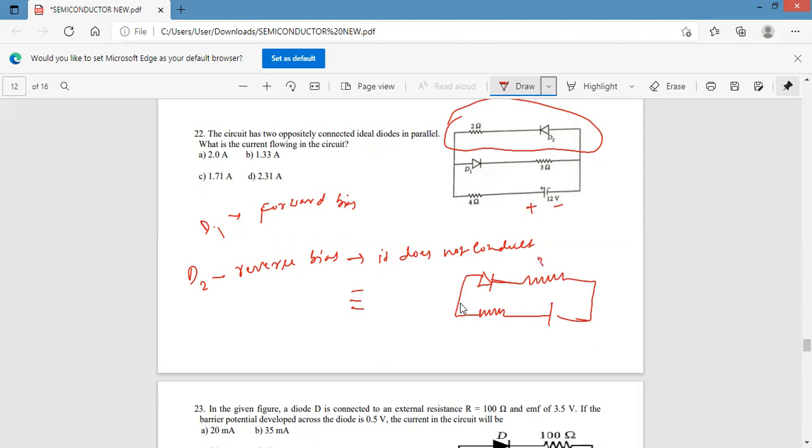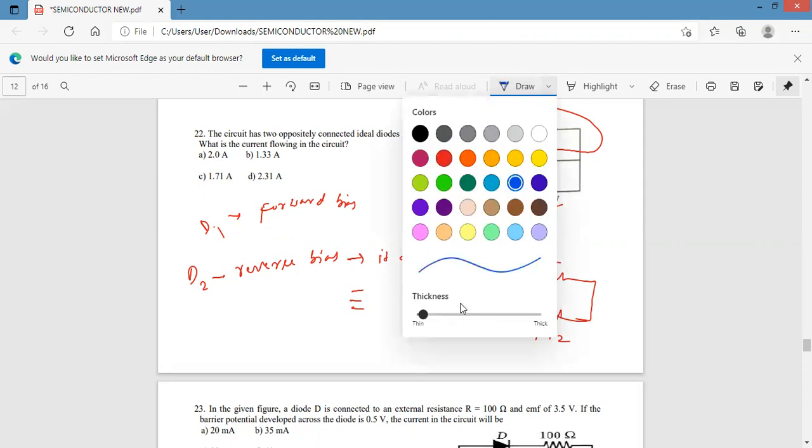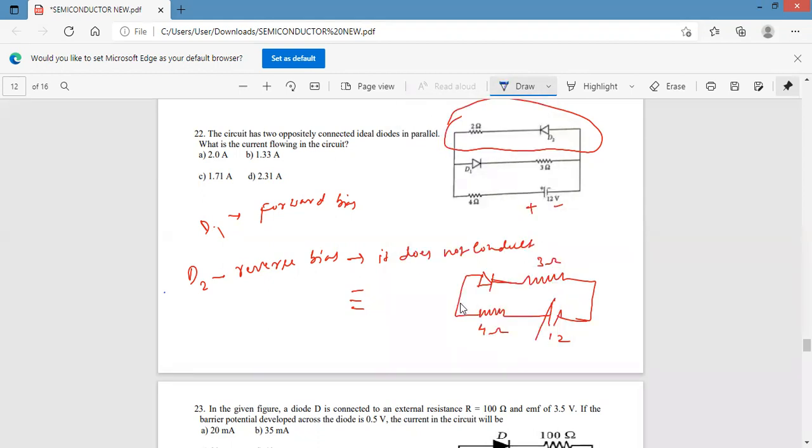So this is 3 ohm, this is 4 ohm, and this is 12 volt. Now, what is the current flowing in the circuit is asked. Yes, of course, the current I is equal to V by R. V is 12 volt, given. 12 divided by R. Ideal diode means there is no resistance in the diode, but 4 and 3 are connected in series with this.